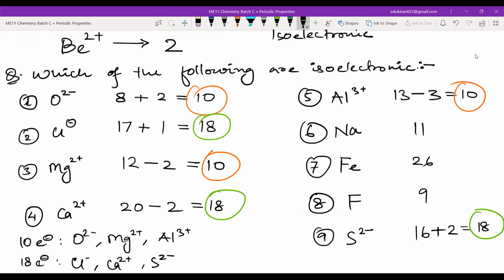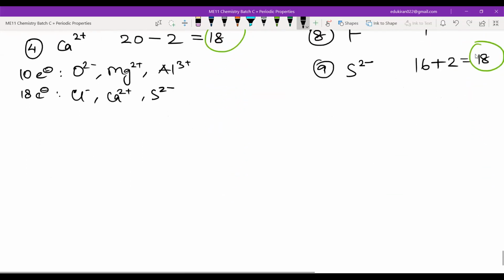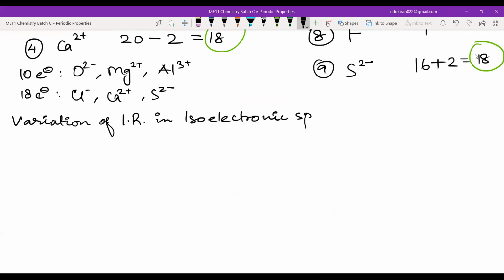Okay. Now you will be asked to compare. See, the number of electrons are same, but the proton numbers are different. And that means we can compare the ionic radii of the isoelectronic species. Okay. So variation of ionic radii in isoelectronic species.